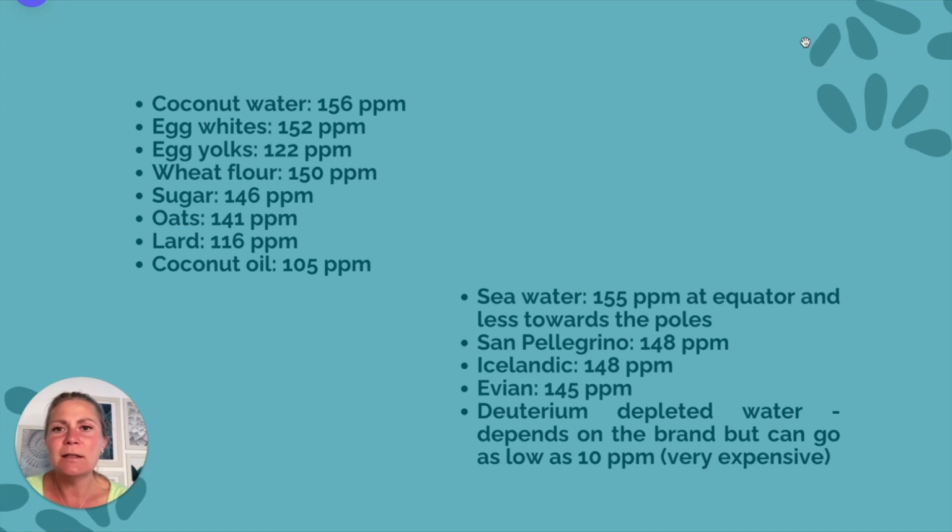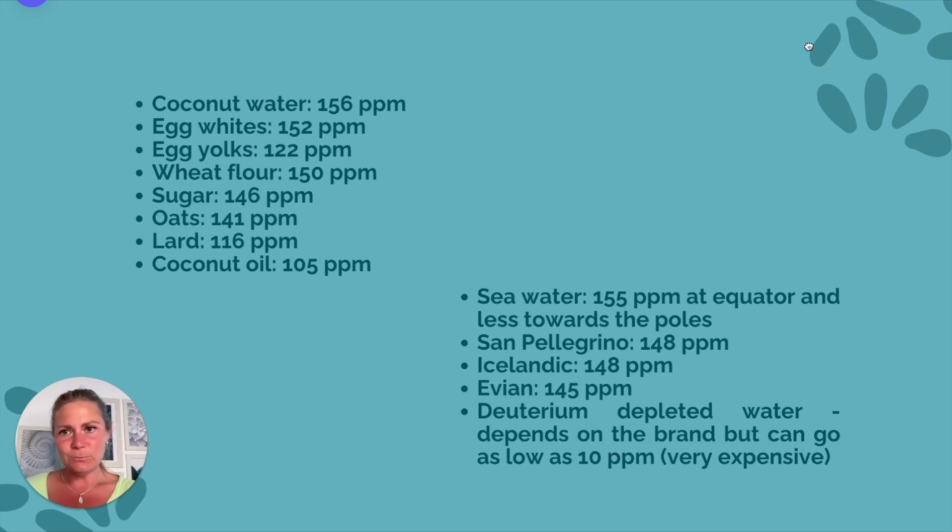It's the same amount of deuterium that is in ocean water at the equator. It's the biggest. And then coconut oil, which is not the sweeter stuff but the fatter stuff, is the lowest deuterium food you can find.